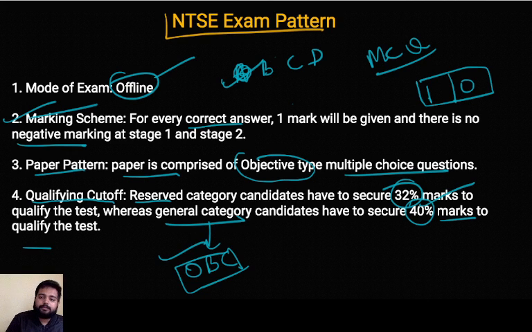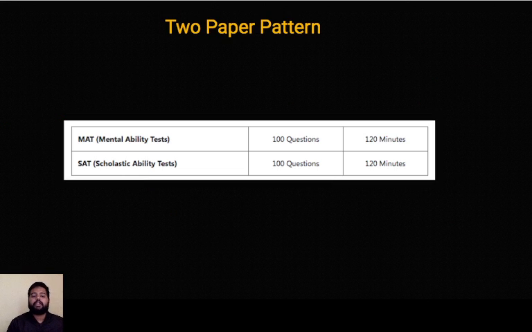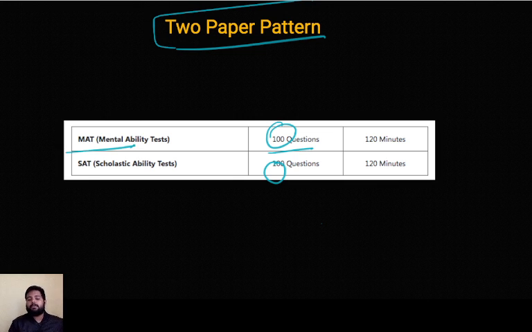Okay. Now let's come to the stage wise pattern. That's the two paper pattern. So for the paper wise pattern, there will be two papers basically, both will be of 100 questions, and this pattern is of your stage 2 also, stage 1 also. So the same thing you will get in both. 100 questions you'll get. First paper will be MAT, second paper will be SAT. So MAT is your mental ability test. They'll be testing your mental ability through various models, questions like reasoning questions, and blood relations, and so many topics are there. We'll be covering all those aspects on our channel.